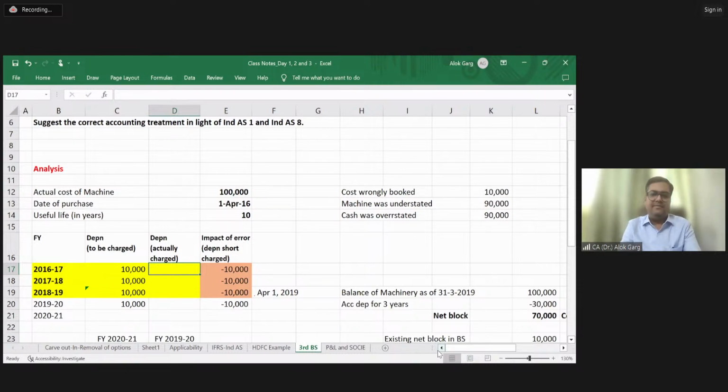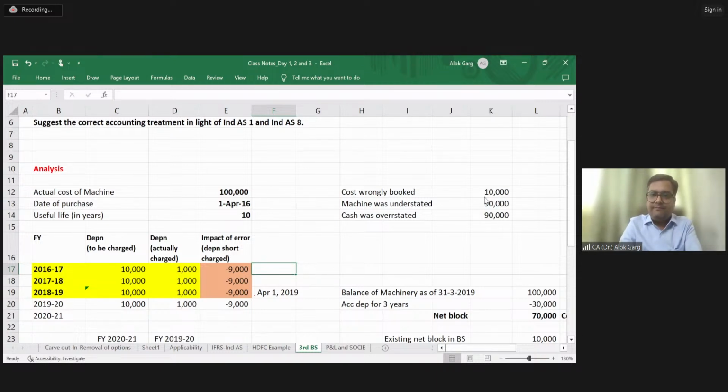But since the actual cost booked to machinery was 10,000 only, instead of 10,000 the depreciation charged is only 1,000, right? 1,000 in the last 4 years. Am I right? It means in the last 4 years, every year 9,000 less depreciation has been charged, in this entire 4 years.